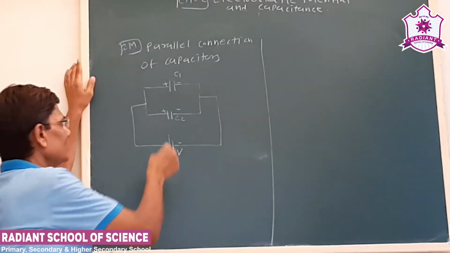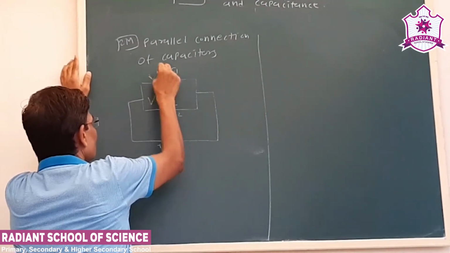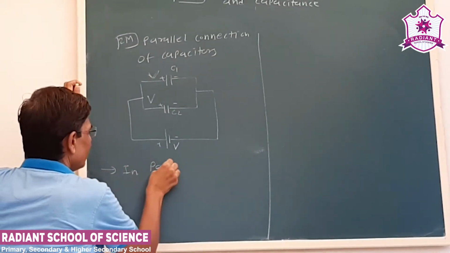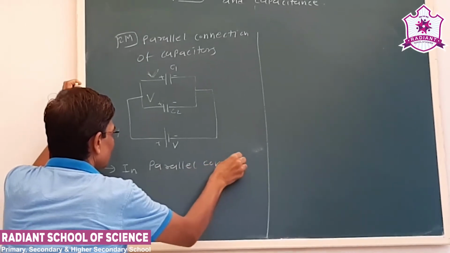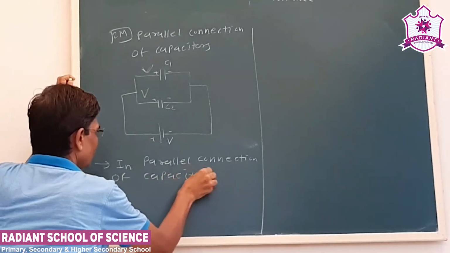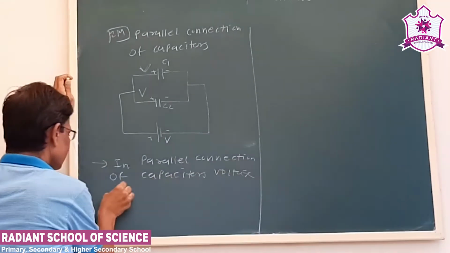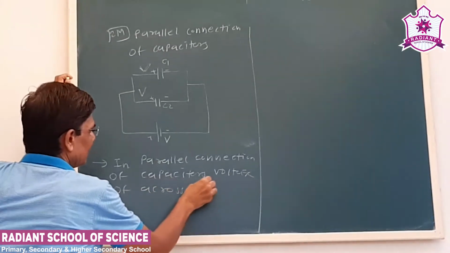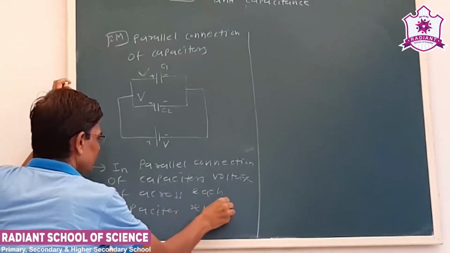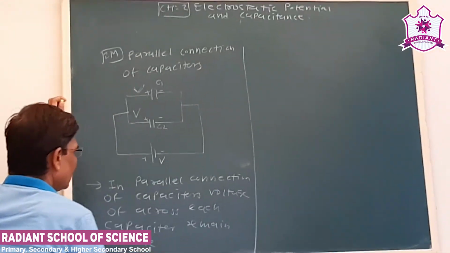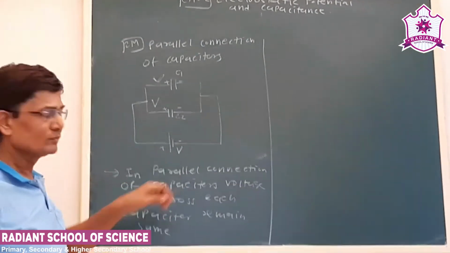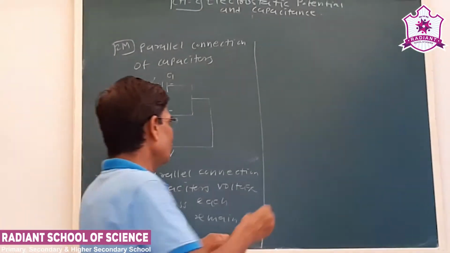Now see, in parallel connection of capacitors, the voltage across each capacitor remains the same. Now suppose we connect a voltmeter here or here, we'll get the same value of potential, which will be equal to the supply voltage, and